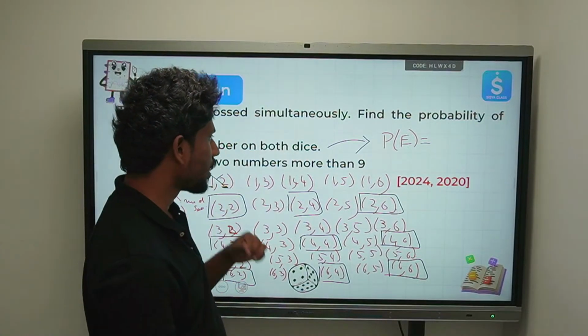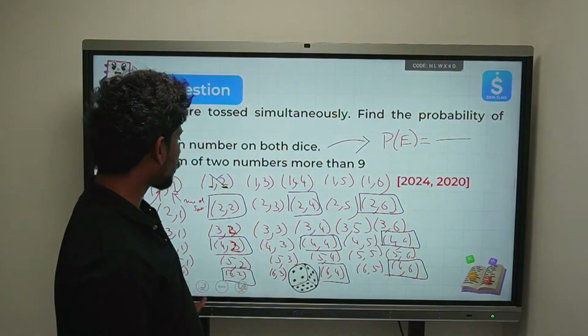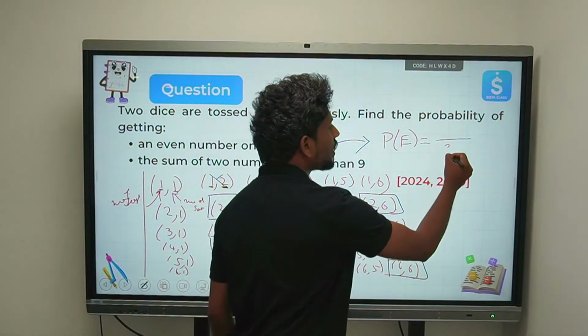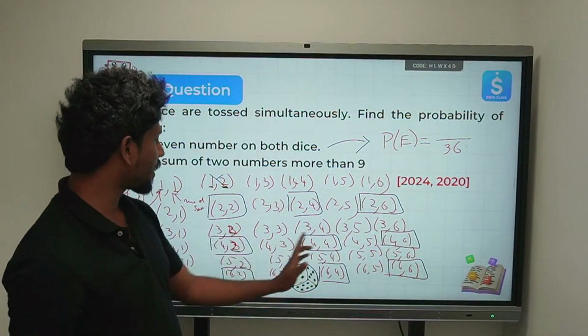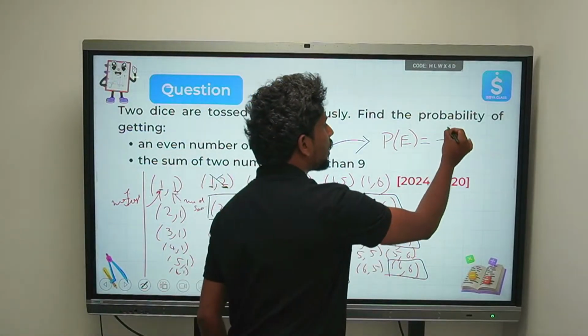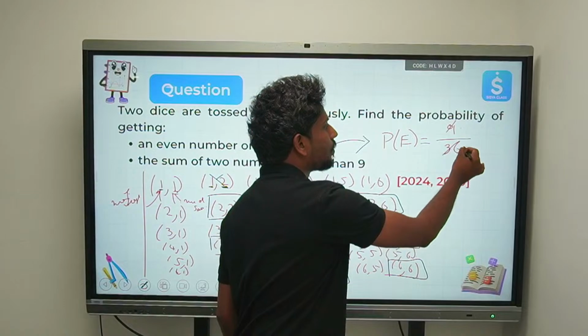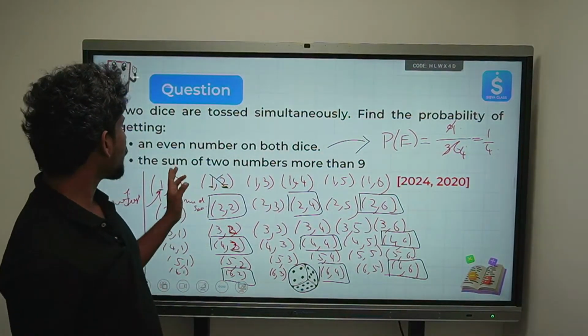Let's say this is E. So what are the total outcomes we have? The total number of outcomes is 36. And the favorable outcomes: 1, 2, 3, 4, 5, 6, 7, 8, 9. So there are 9 outcomes. Can you do it in the simplest form? That is 9 by 36, which equals 1 by 4. Okay, now you see the next case.